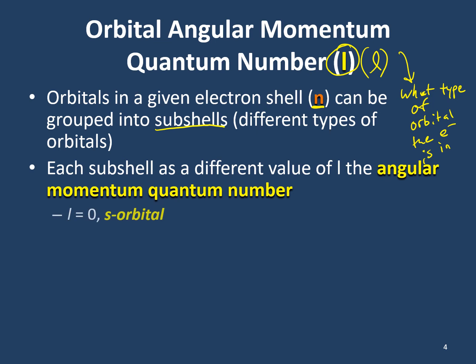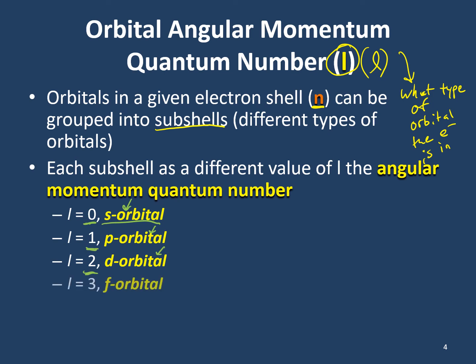All right, so you need to know these values and which orbital they correspond to for the first 4 angular momentum quantum numbers. An l of 0 is an s orbital. When we see an l of 1, we know we're talking about a p orbital. When we see an l of 2, it's a d orbital. And when we see an l of 3, it's an f orbital.